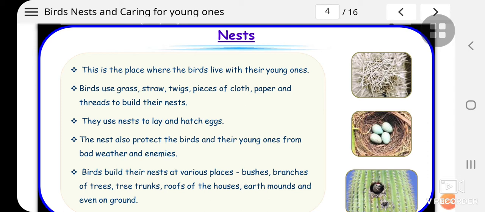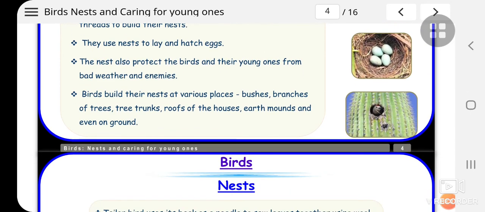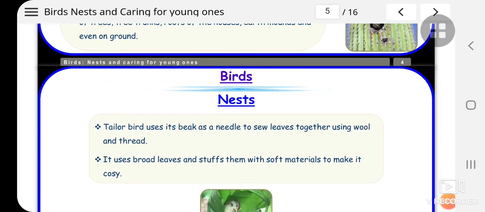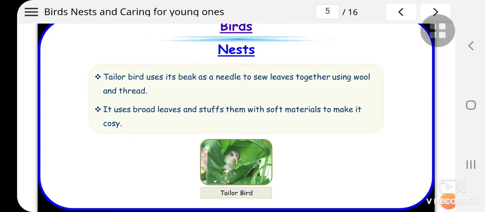Birds build their nests at various places: bushes, branches of trees, tree trunks, roofs of the houses, earth mounds, and even on the ground. So these are the places where the birds are building their nests. Now, bird's nest, this is the tailor bird.